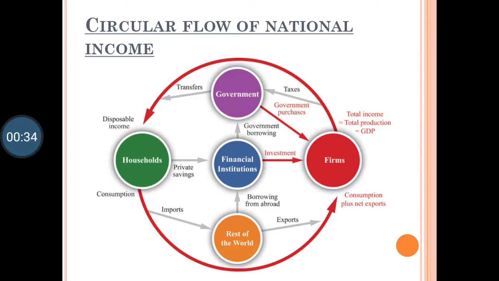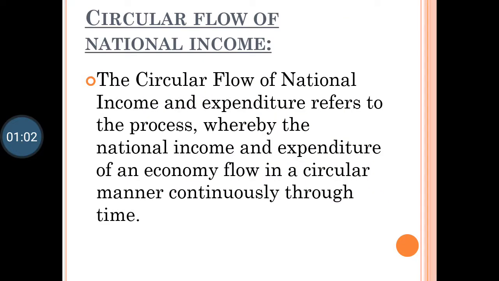What do you understand by the meaning of circular? Circular means in round shape. Okay, so national income is in flow from one person to another person, from production, distribution, selling and consumption. This goes on in a country and it generates national income. How does that take place? That we are going to understand in this video.